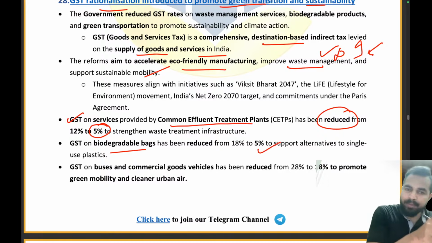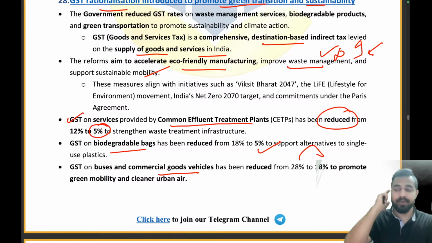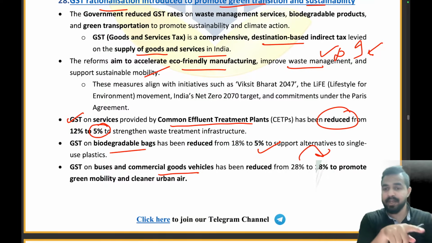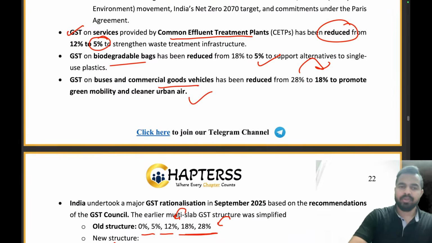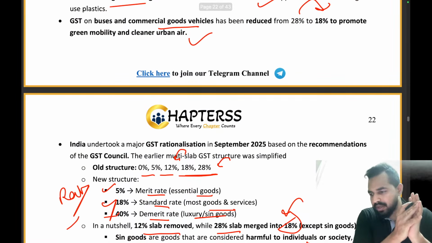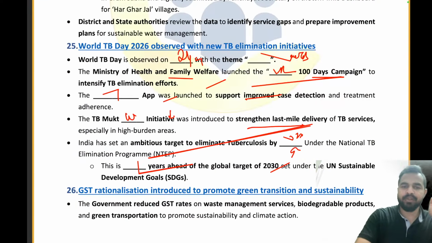तो CATP पे भी 12 से 5 किया, biodegradable bags पे भी 18 से 5 किया. GST on the buses and commercial goods vehicles has been reduced from 28 to 18%. तो उसको 28 से कम करके 18 किया to promote green mobility and cleaner urban air. So this is something that we have to remember. Clear to all? Are you guys ready to give me the answers in the chat box?